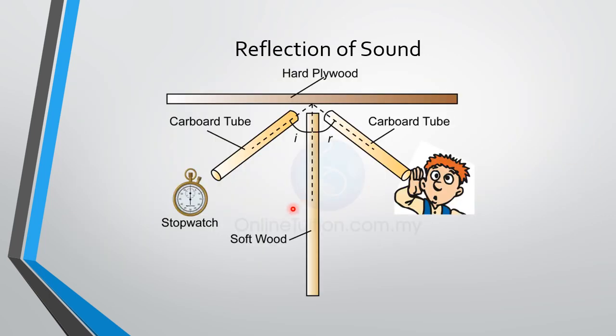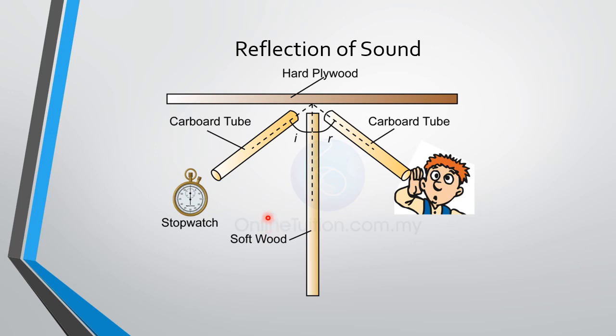Then you must have heard about the reflection of light. Now we have to study about the reflection of sound. They apply the same principle: as we have studied in the reflection of light, when light travels and hits an obstacle, it reflects back. The same thing goes for reflection of sound. When the sound waves travel, they hit an obstacle and are heard back.